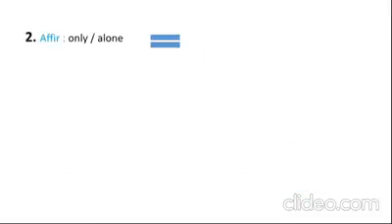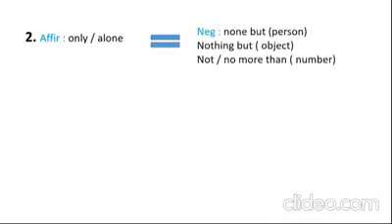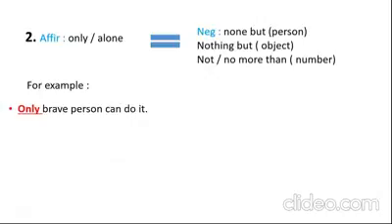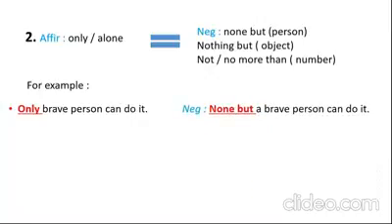Rule number 2. If you have only or alone in affirmative, in negative use none but for a person, nothing but for an object, and not more than for a number. For example, only a brave person can do it. In negative, none but a brave person can do it. Look at the underlined words: only and none but.